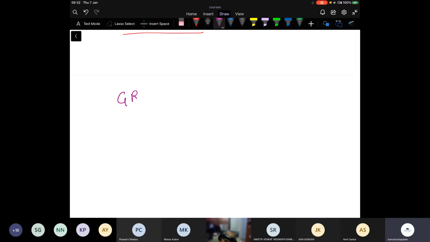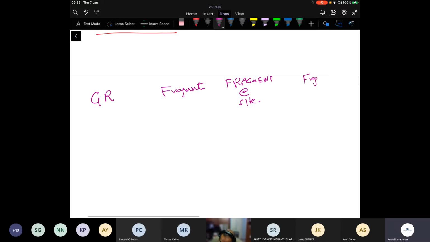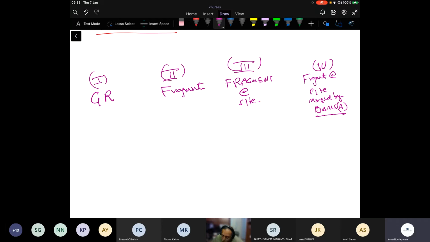So I have this global relation. I have the fragments, each fragment at a site managed by a DBMS, say DBMS A. If I call this 1, this is 2, this is 3, this is 4, so these are the 4 parts.